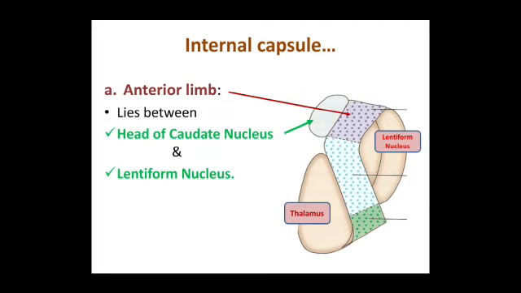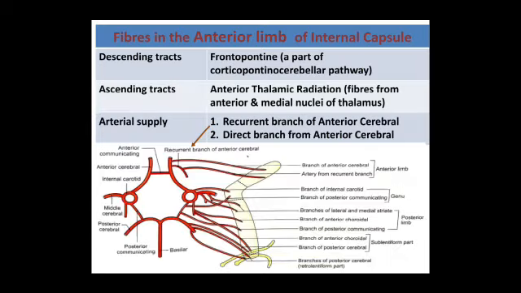Coming to the anterior limb, it lies between the head of caudate nucleus, which is lying medially, and lentiform nucleus laterally. The fibers related to the anterior limb of internal capsule: the descending tracts are frontopontine, which is a part of the corticopontocerebellar pathway. The ascending tracts are anterior thalamic radiation, fibers from the anterior and medial nuclei of thalamus. The main arterial supply is recurrent branch of anterior cerebral and direct branch of anterior cerebral.